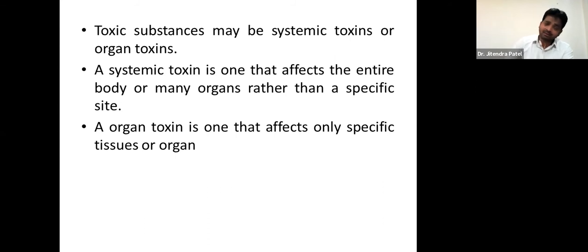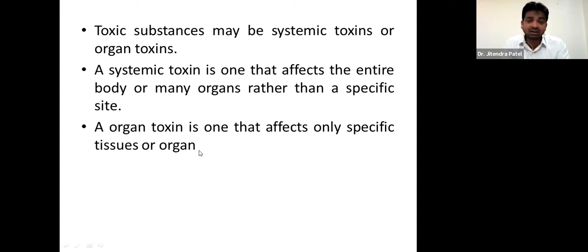In the same way, with systemic toxins, whenever such an incident happens with a particular person, the entire body is going to be affected, or maybe the person may reach unconsciousness, or it may even lead to death. Organ toxins affect only specific tissues or organs, right?